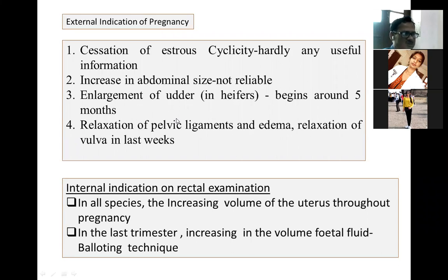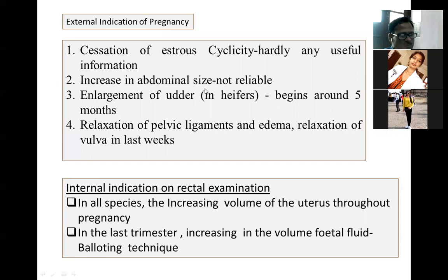It will feel like something is floating in fluids. Imagine filling water inside a balloon; you will feel that filling while doing per rectal examination of pregnancy diagnosis at 3 or 4 months.